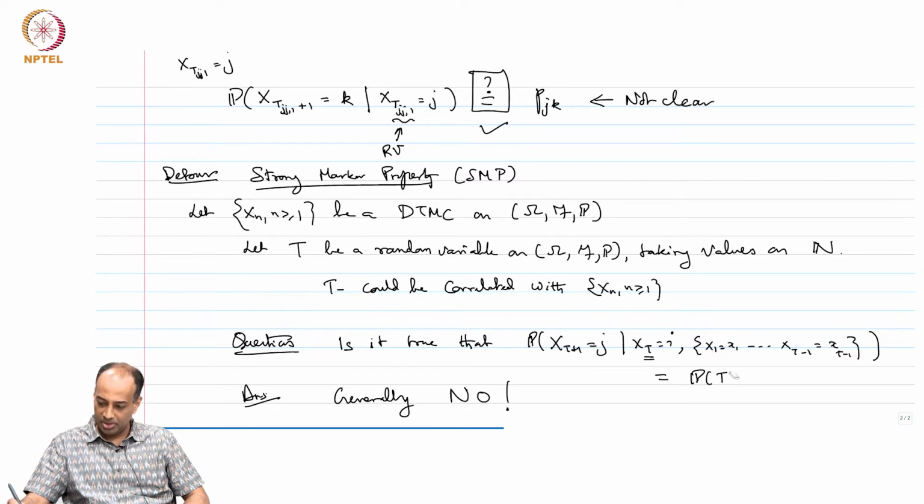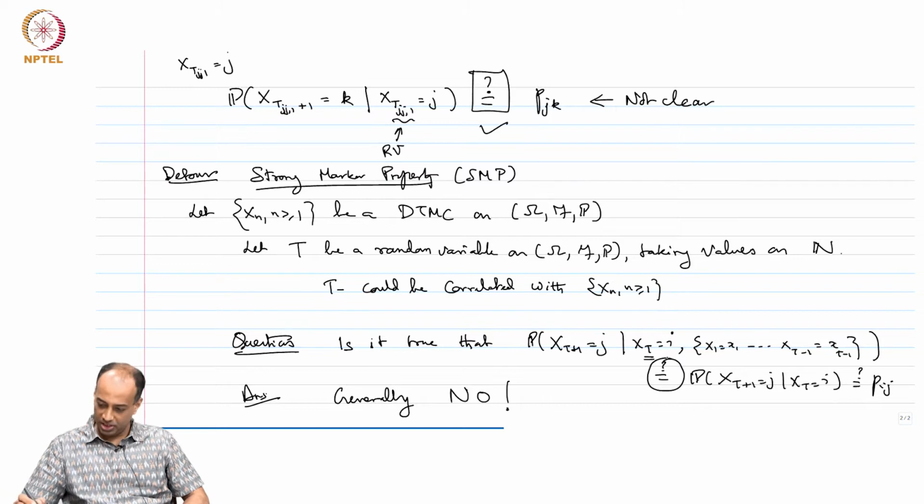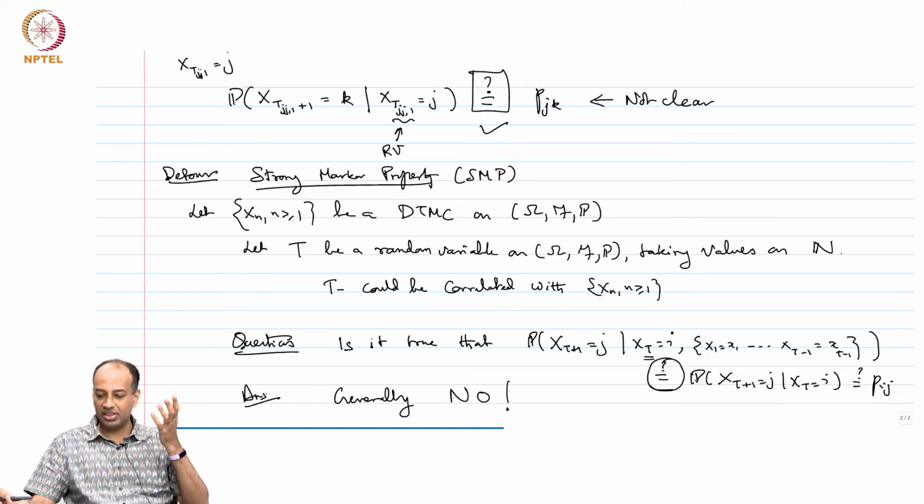Is this equal to the probability that x_{t+1} equals j given x_t equals i? Is this true, and is this equal to p_ij? So this equality, I am not saying this is true. In fact, I am saying that this is not true in general. This particular equality is asking whether the Markov property is true at some random time t.